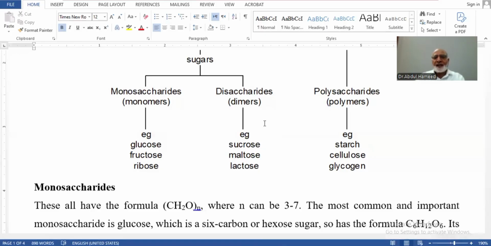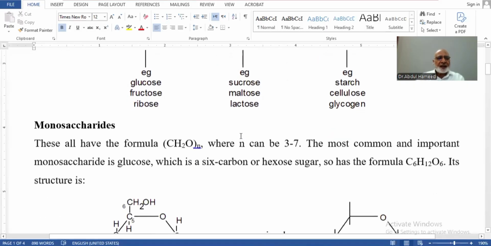Then the polysaccharides have more than 3 units of monosaccharides, but generally the compounds having more than 10 monosaccharides are named starch, cellulose, and glycogen. So they are polysaccharides.